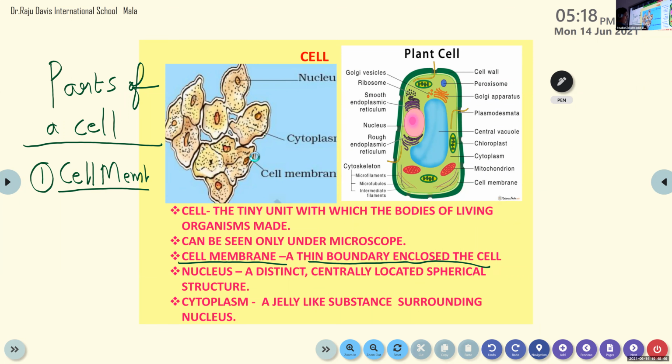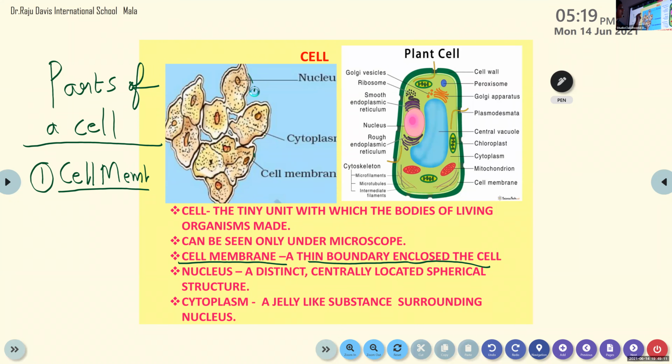Have you seen these black lines around each cell? So this is not one cell. We have a lot of cells. 1, 2, 3, 4, 5, 6, 7, 8, 9, 10. Because our body is full of cells. So around 10 cells are shown here. Every cell has a boundary.